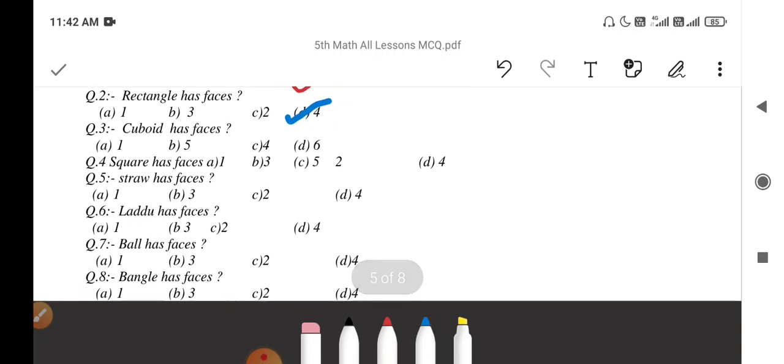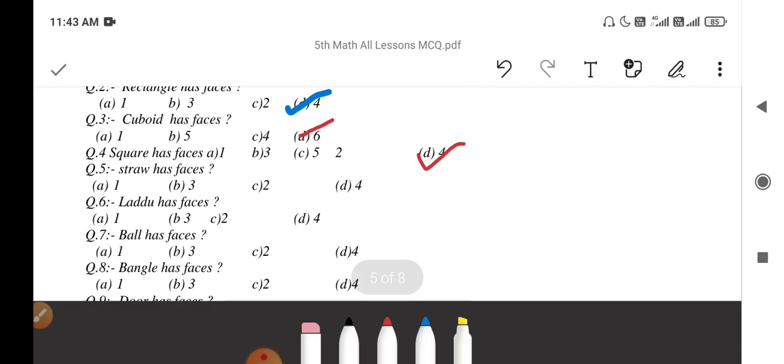Then cuboid has how many faces? Cuboid has 6 faces, like that of a cube. Then question number 4. Square has how many faces? Square has 4 faces. Here faces means sides. In 2D shapes like square and rectangle, faces means you have to count the sides, but in 3D shapes you count the faces. So square has 4 faces, rectangle has 4 faces, cuboid and cube each have 6 faces.